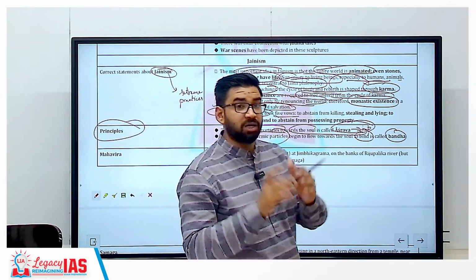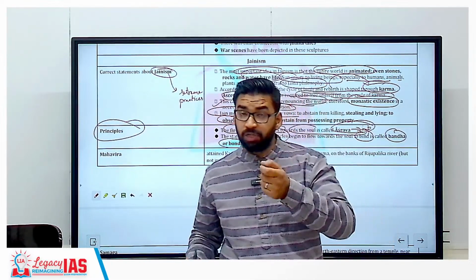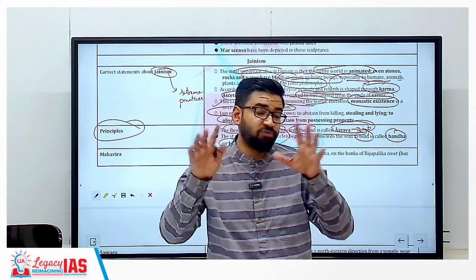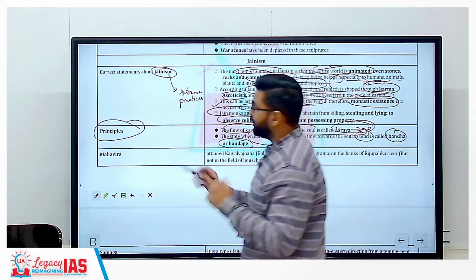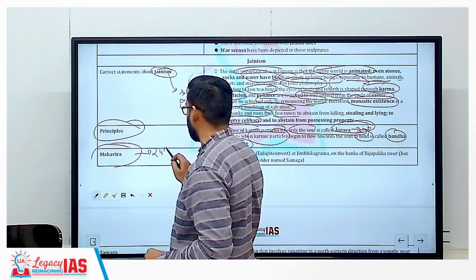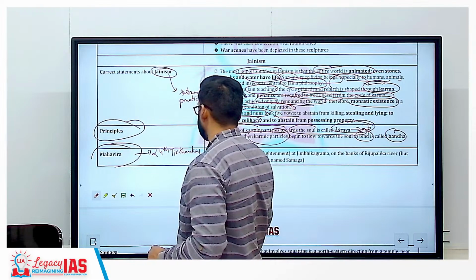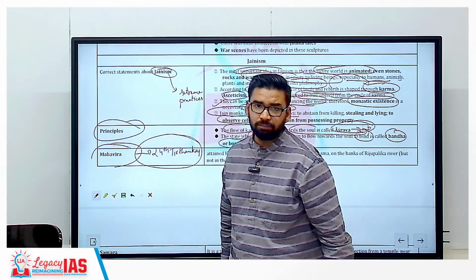According to Jainism, there are 5 types of knowledge also. Clear? So these kind of things UPSC might ask in your civil services examination. So you should focus on these things. Clear? Now, Mahavira, who is considered the most important, the 24th Tirthankar in Jainism, 24th Tirthankar, founder of Jainism.